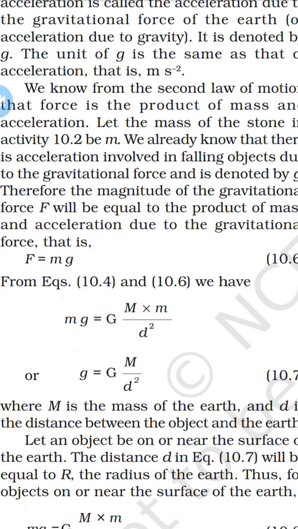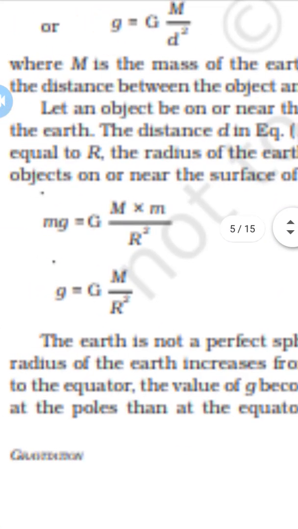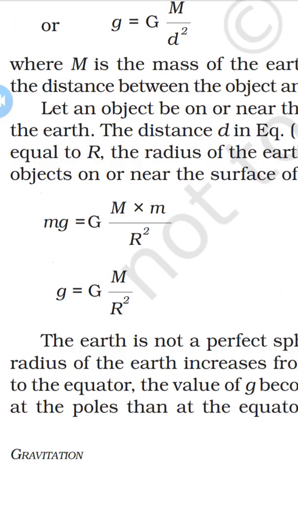Let an object be on or near the surface of the earth. Instead of small d we can write capital R, so for objects on or near the surface of the earth, we obtain small g is equal to capital G M upon R square.